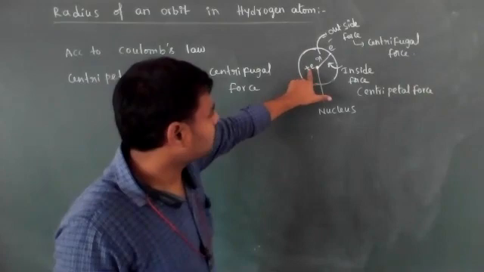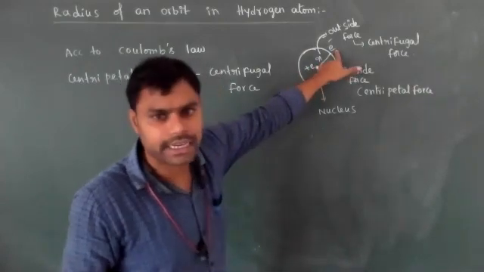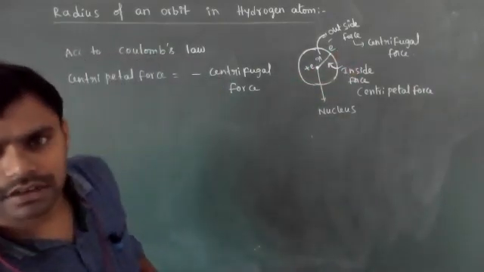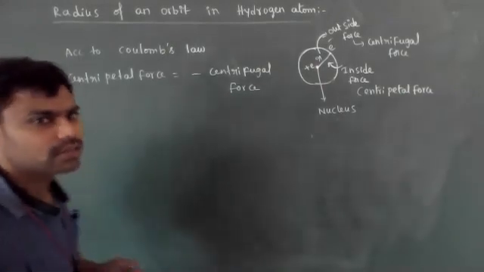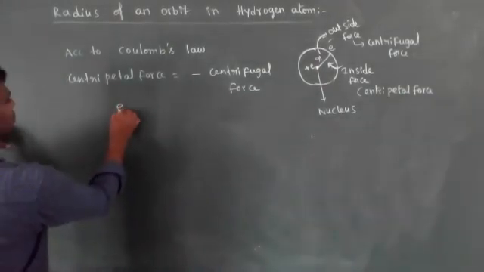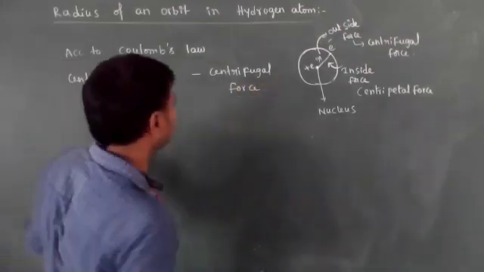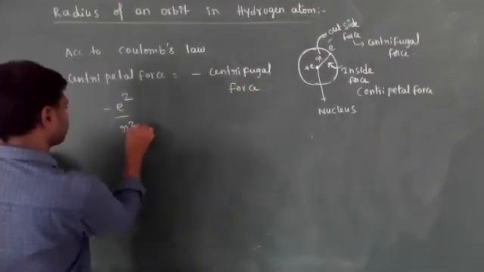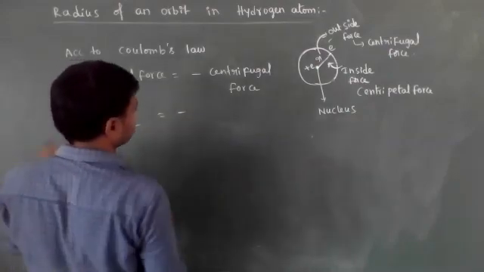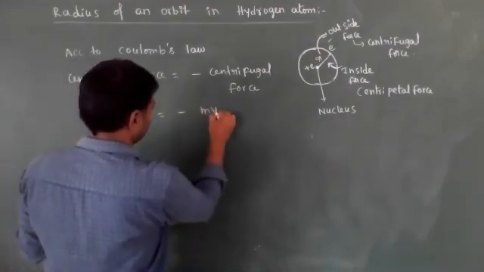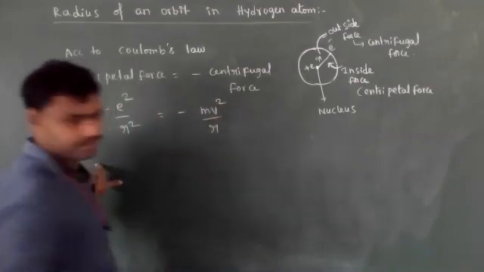the nucleus has positive charge and the electron has negative charge. In that case, the centripetal force, minus e into e, that is e square by r square, is equal to minus mv square by r.